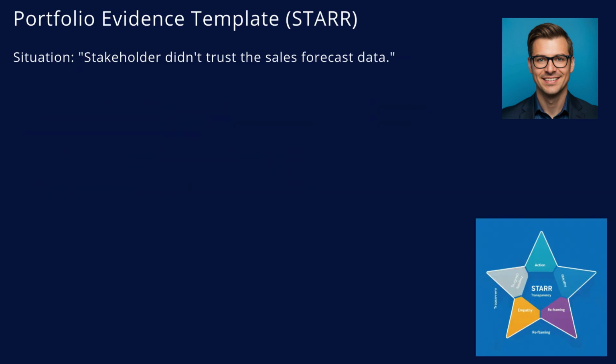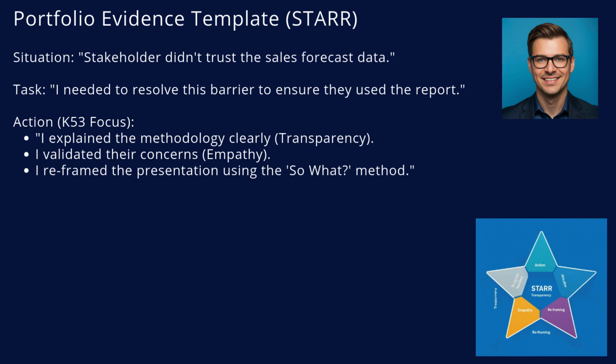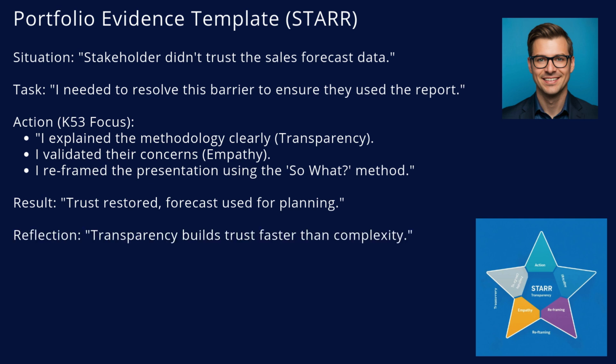Use this STAR structure. Situation: the stakeholder didn't trust the sales forecast data. Task: I needed to resolve this barrier so they would use the report. Action: I explained the methodology clearly to provide transparency. I validated their concerns to show empathy. I reframed the presentation to focus on the business impact. So what? Result: trust was restored. Reflection: I learned that transparency builds trust faster than complexity.